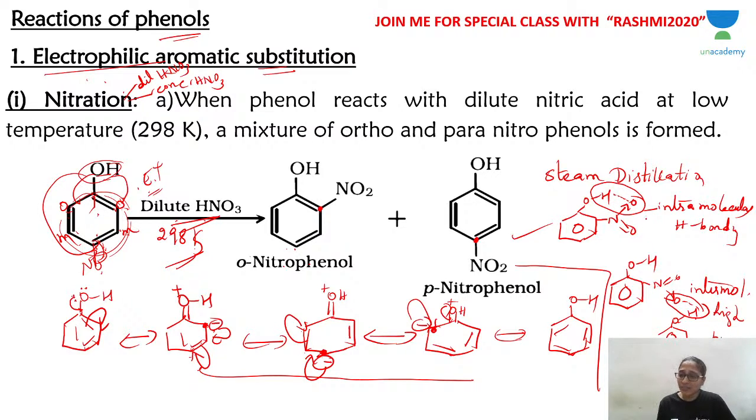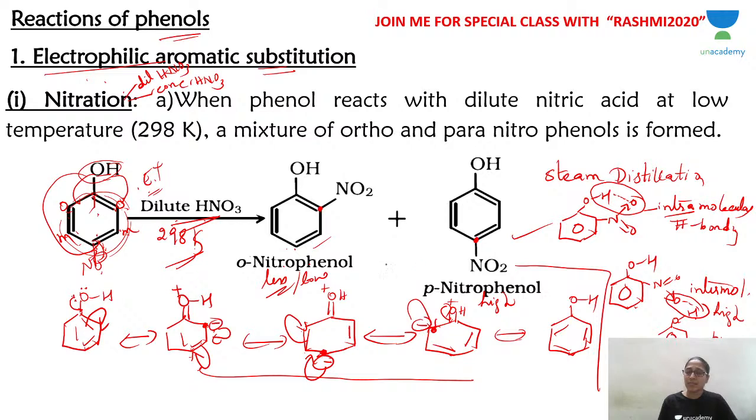So because of the difference in the nature of hydrogen bonding, ortho forms intramolecular hydrogen bonding, whereas para-nitrophenol forms intermolecular hydrogen bonding. Para-nitrophenols are high boiling compounds, whereas ortho are low boiling compounds. Okay, so they boil off first, leaving the para behind.